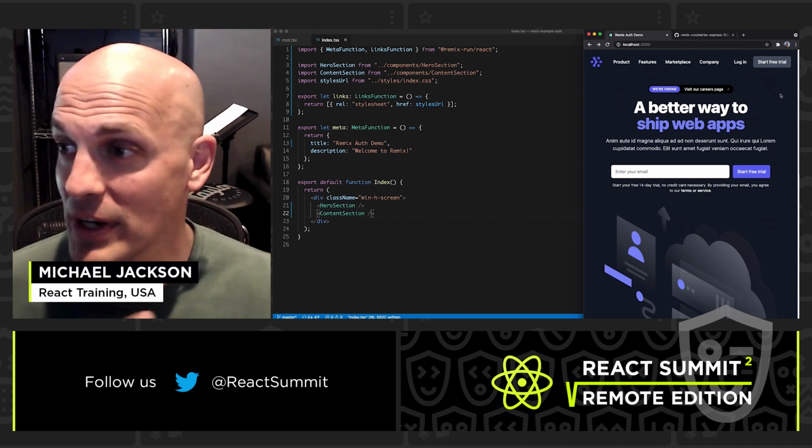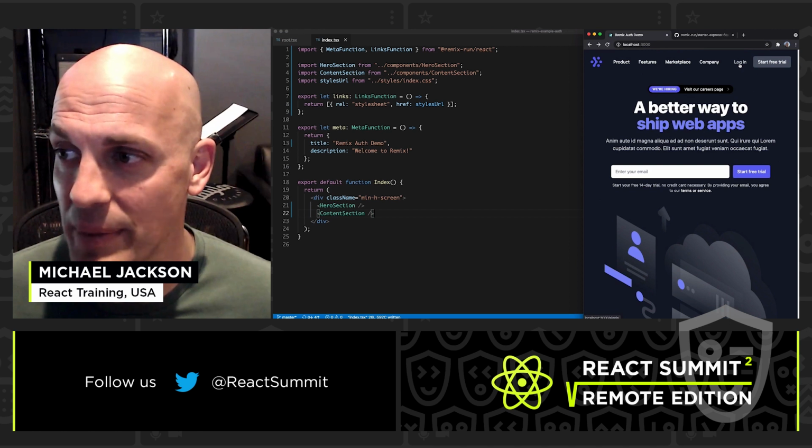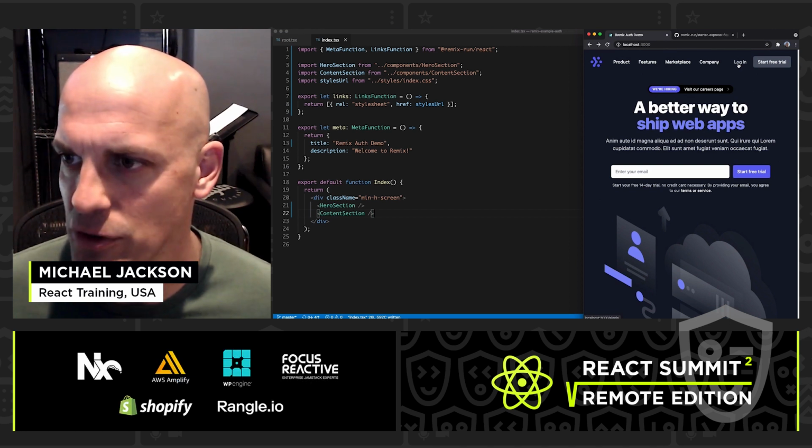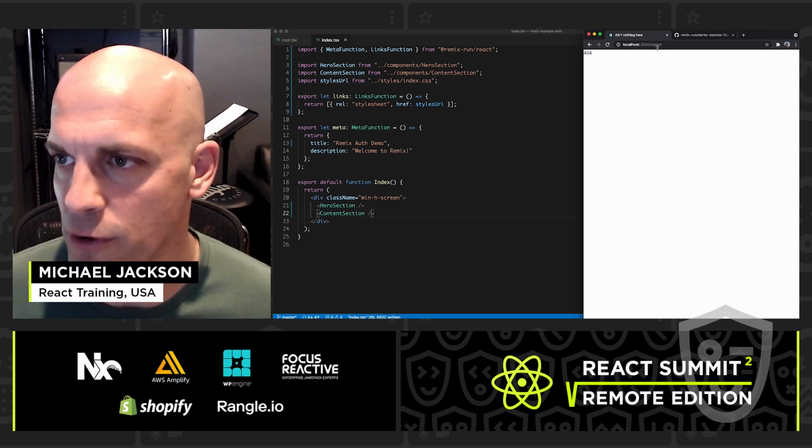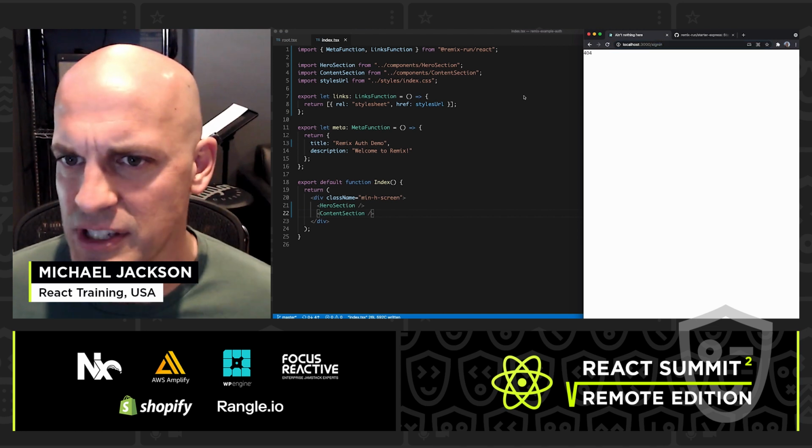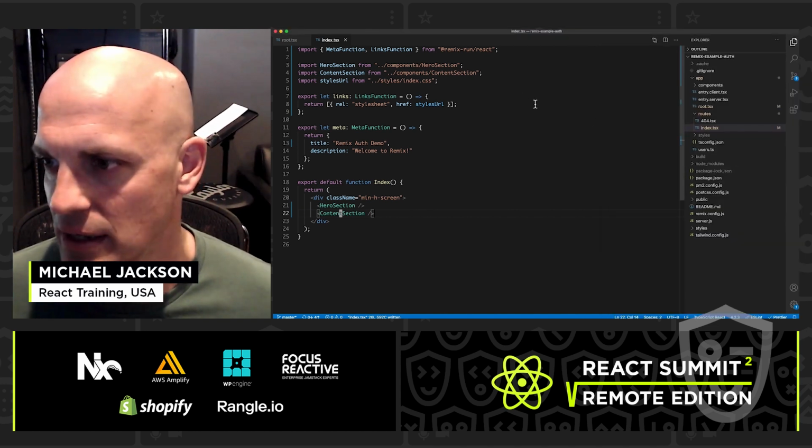So today what we're going to do is implement this login button. You'll notice that right now it just goes to a 404 at the sign-in route. So let's go ahead and make that route a real thing.